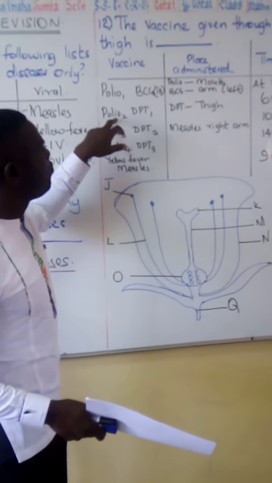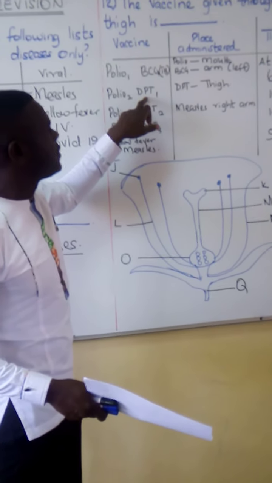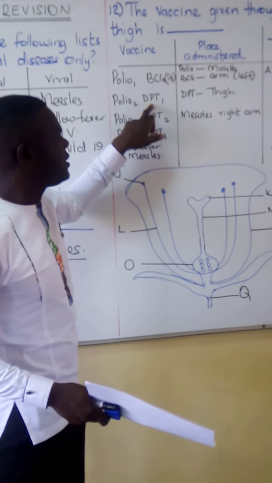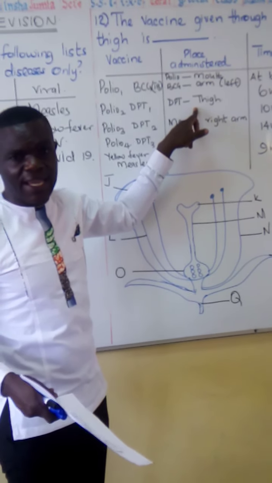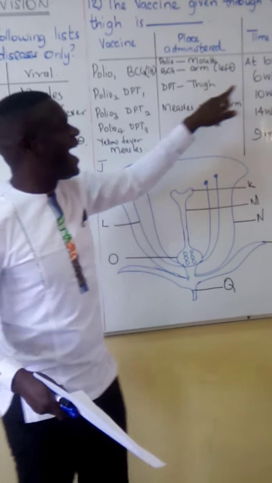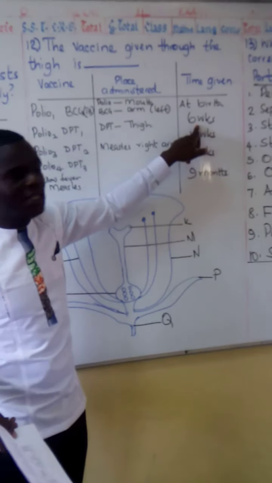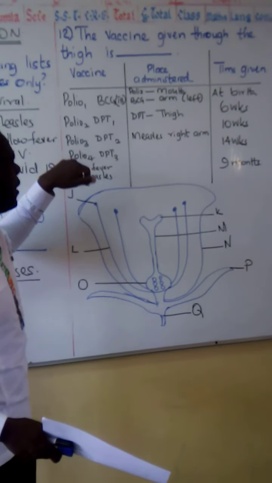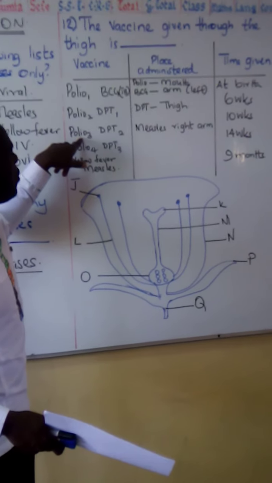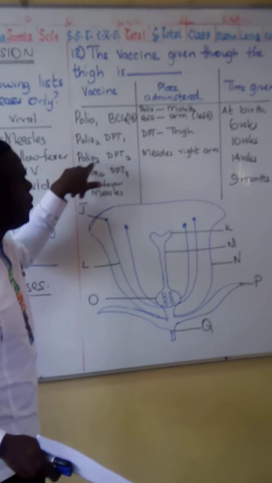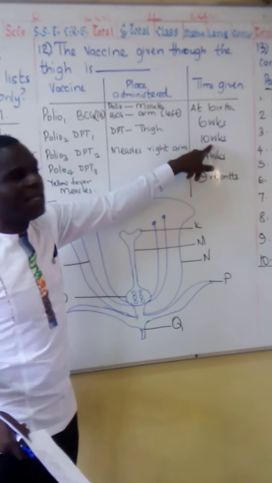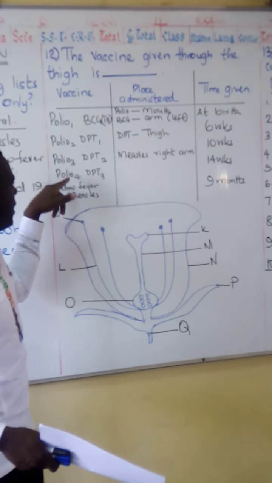Then we come to polio 2 and diphtheria, DPT. DPT is diphtheria 1. Diphtheria is given on the thigh at 6 weeks. Polio 3 and DPT2 are given at 10 weeks.